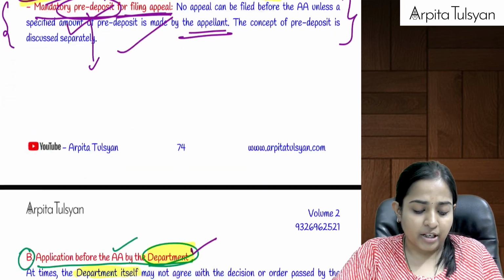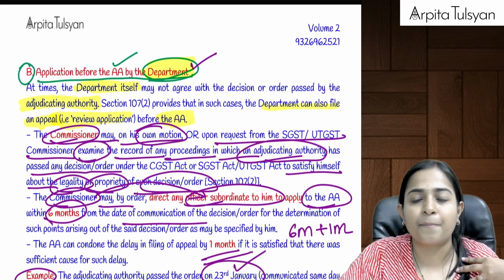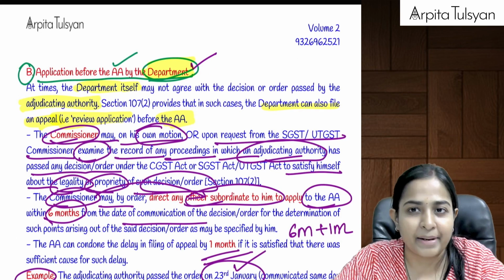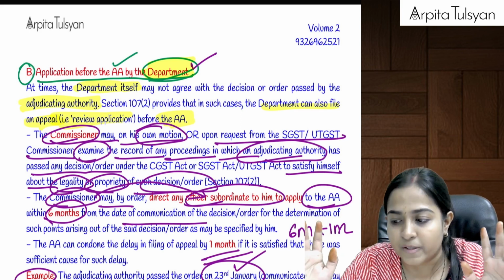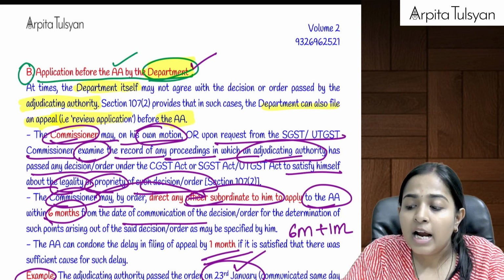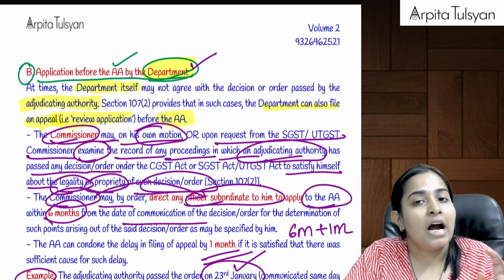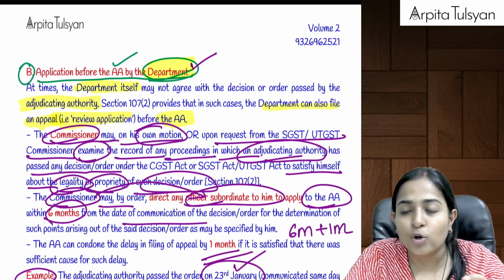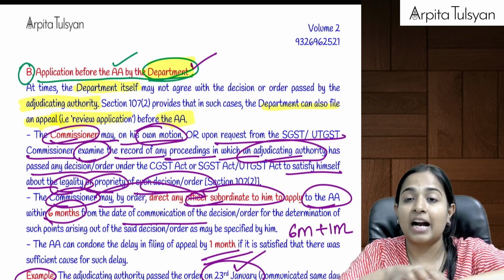Yes. Acha. Then after that, one very important thing is, whenever the taxpayer is filing an appeal before the appellate authority, at that time he is required to pay a mandatory pre-deposit. Some amount of taxes is required to be paid to the department. Only then will the appellate authority accept your appeal, otherwise no. If you don't pay this, then the department can start with the recovery proceedings.